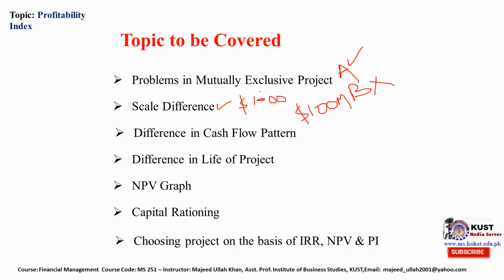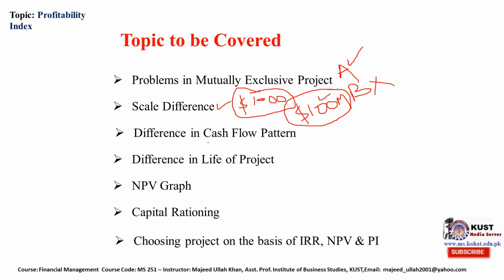Maybe this project has high IRR, high NPV, high profitability index, low payback period, but its worth is not too much. This 100 million project may have lower NPV, lower profitability index, and lower IRR than the first one, but still there is a scale difference. We will have to accept this one. We will discuss it in detail.